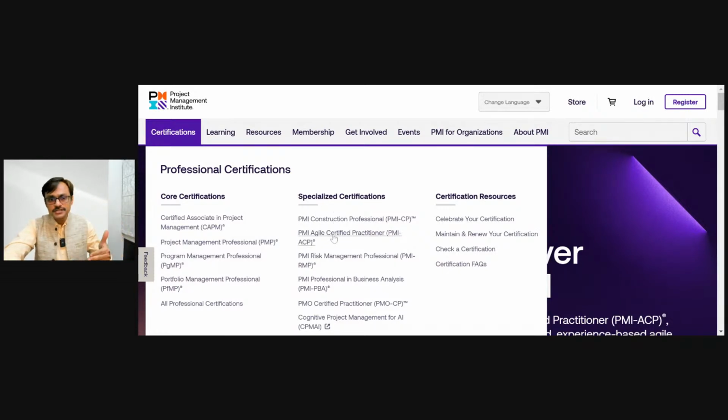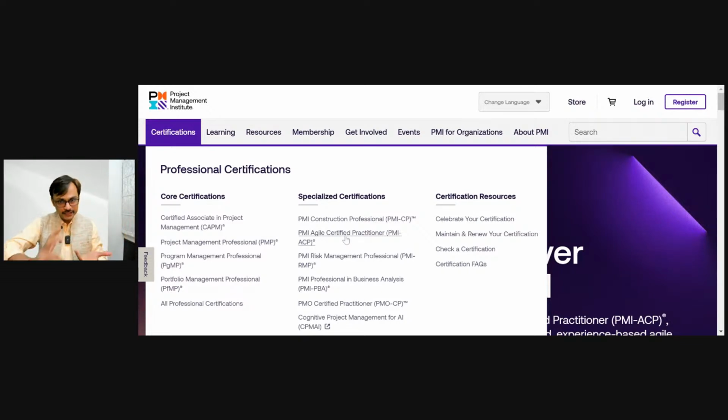And in the specialization section, you get little deeper certificates which pertain to that particular area. For example, PMI-ACP, risk management, business analysis, construction management. So they are deep certificates. They are getting into one area of your knowledge. And PMI is putting PMI-ACP as a specialized certification on Agile.